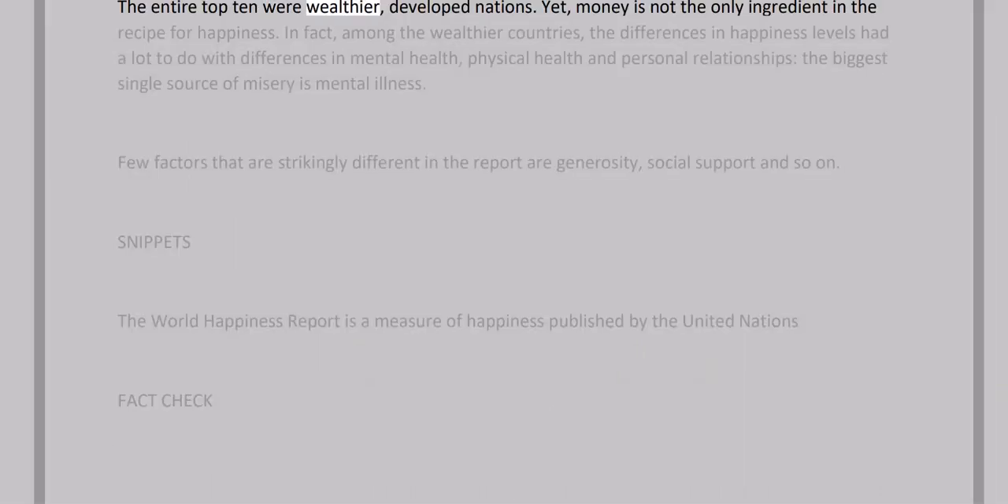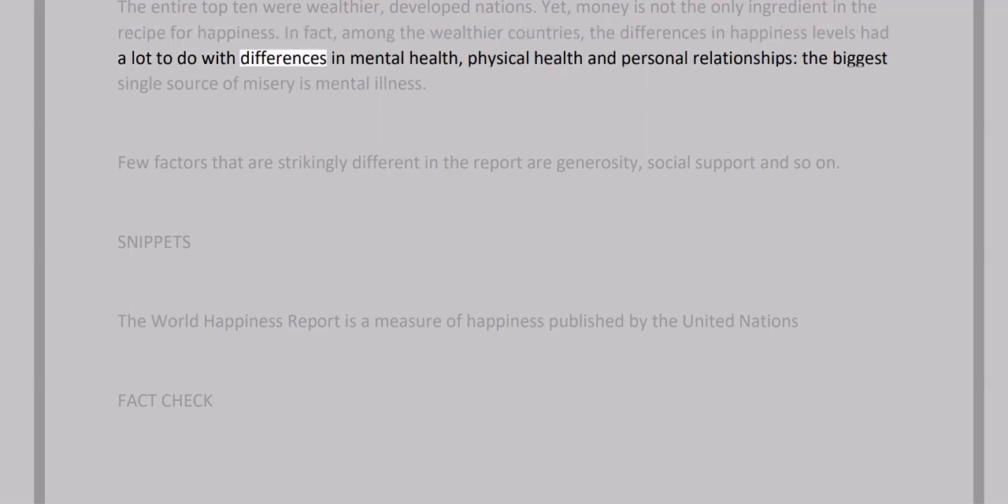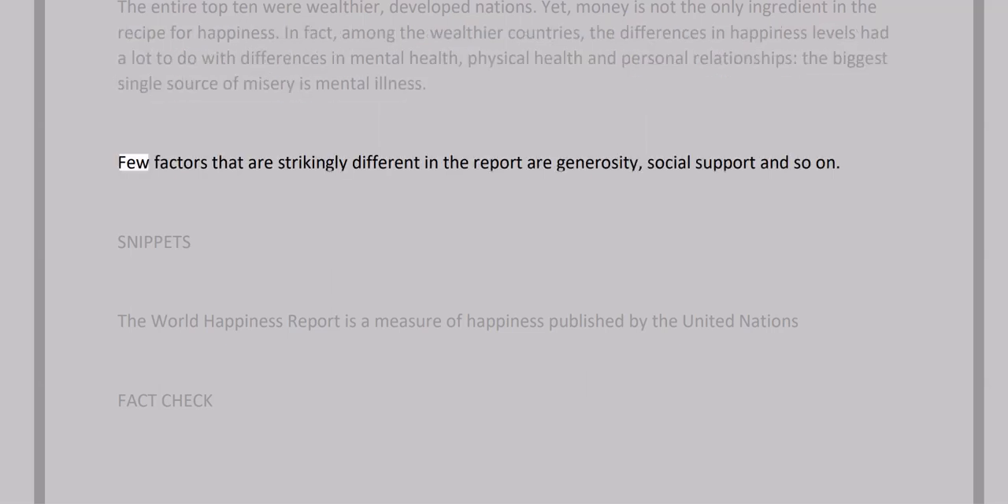The entire top 10 were wealthier, developed nations. Yet, money is not the only ingredient in the recipe for happiness. In fact, among the wealthier countries, the differences in happiness levels had a lot to do with differences in mental health, physical health and personal relationships. The biggest single source of misery is mental illness. A few factors that are strikingly different in the report are generosity, social support and so on.